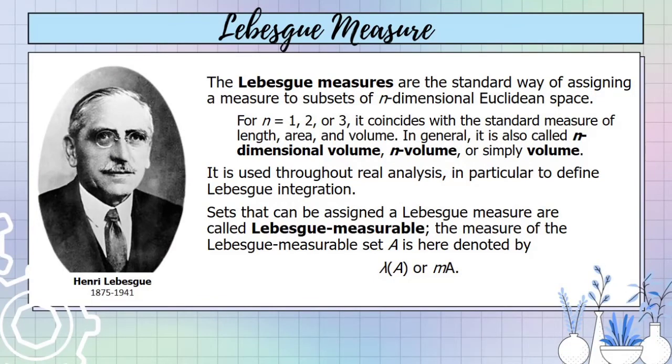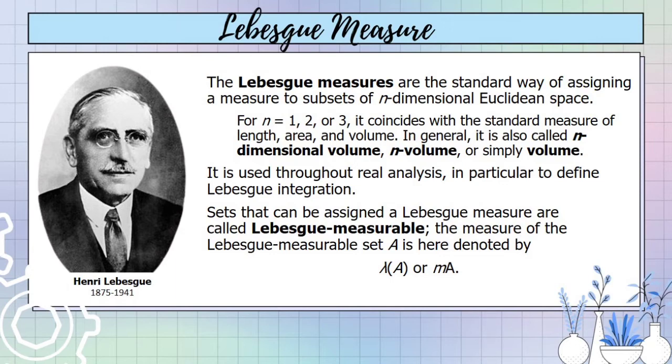The Lebesgue measures are the standard way of assigning a measure to subsets of n-dimensional Euclidean space. For n equals 1, 2, or 3, it coincides with the standard measure of length, area, and volume. In general, it is called n-dimensional volume, n-volume, or simply volume.